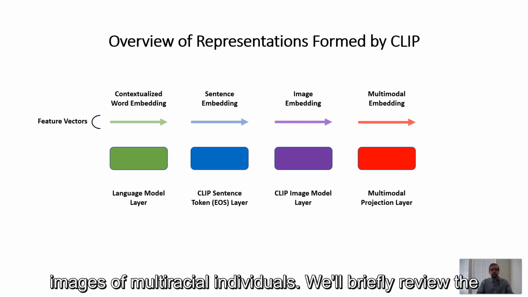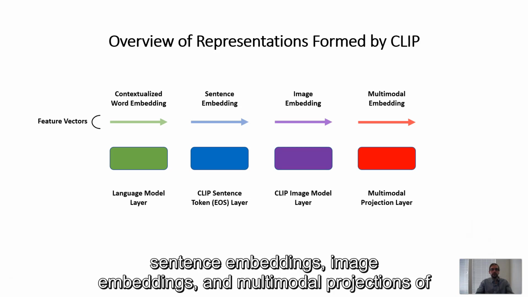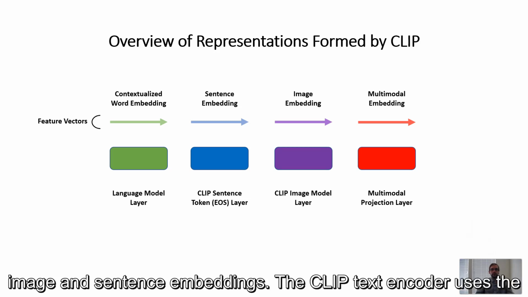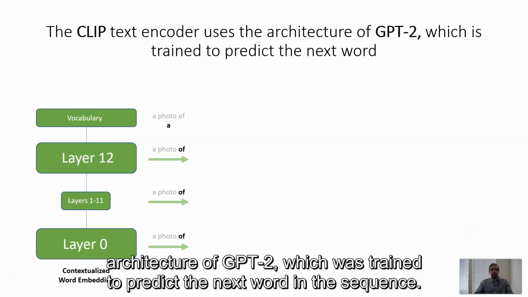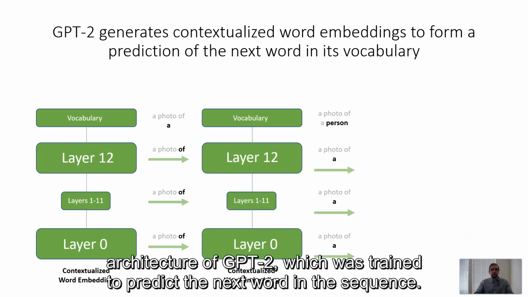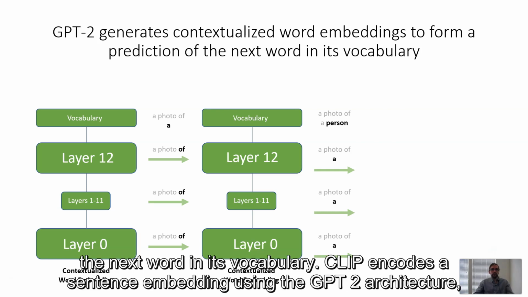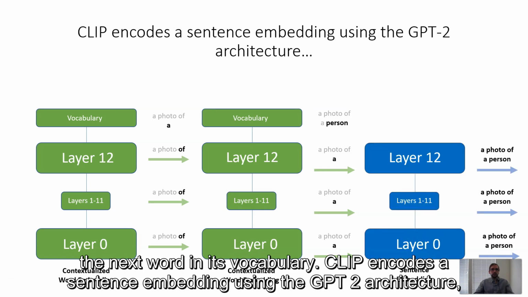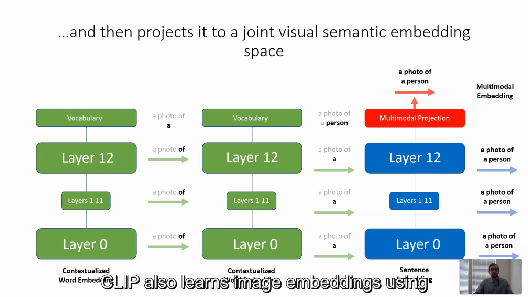We'll briefly review the architecture of CLIP. CLIP forms four kinds of embeddings: contextualized word embeddings, sentence embeddings, image embeddings, and multimodal projections of image and sentence embeddings. The CLIP text encoder uses the architecture of GPT-2, which was trained to predict the next word in the sequence. GPT-2 generates contextualized word embeddings to form a prediction of the next word in its vocabulary. CLIP encodes a sentence embedding using the GPT-2 architecture, and then projects it to a joint visual semantic embedding space.